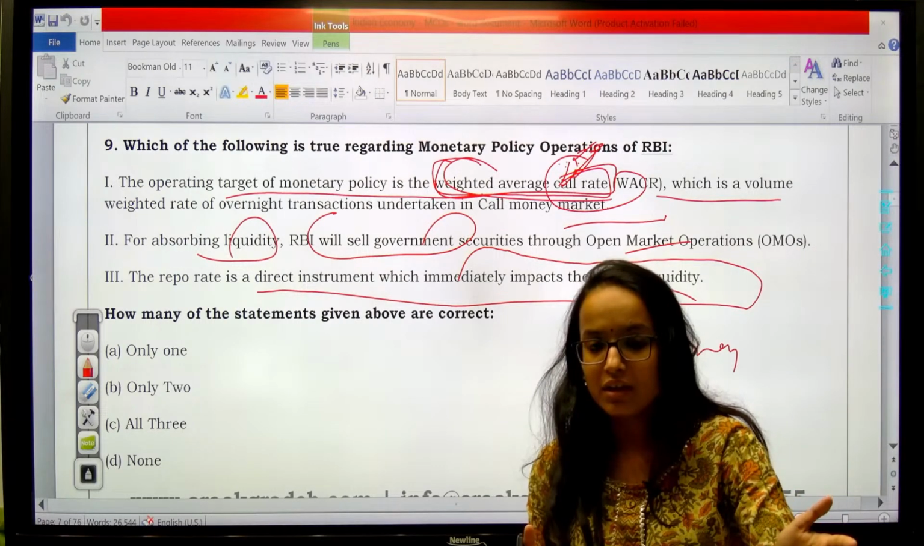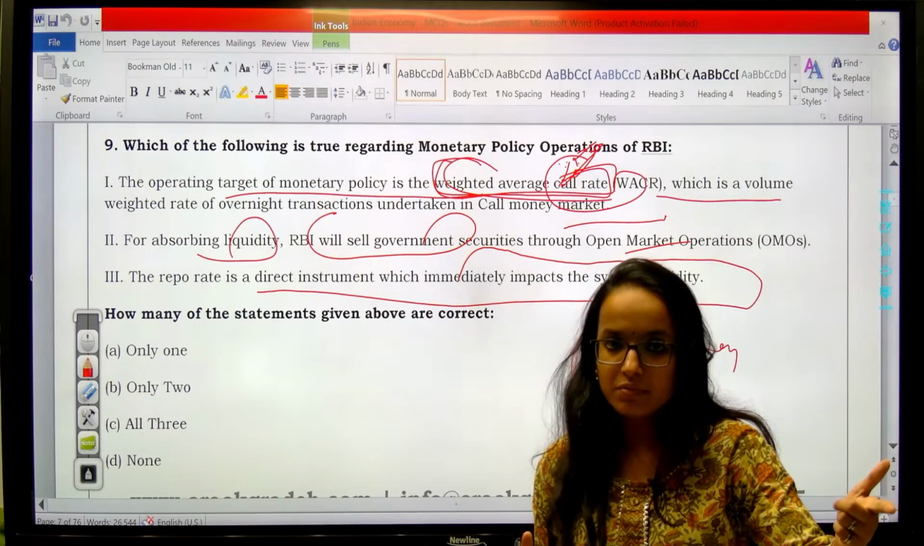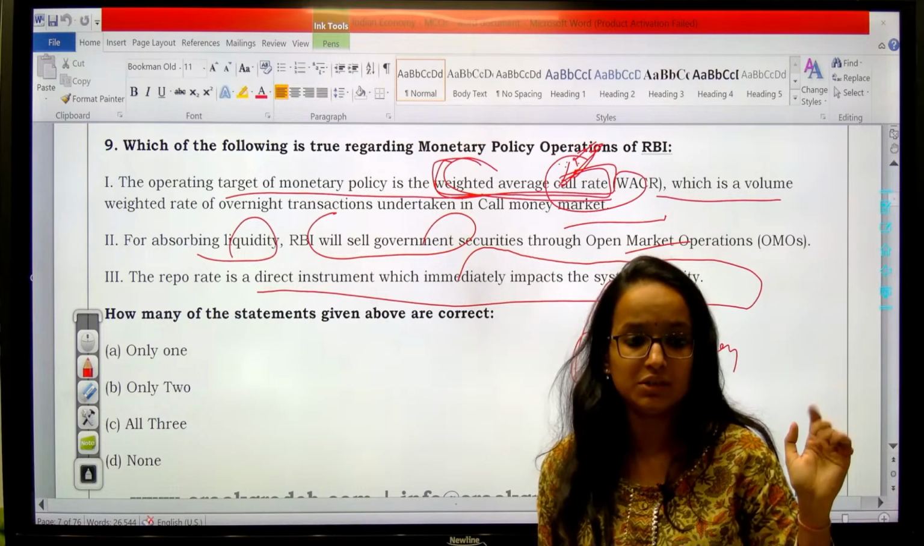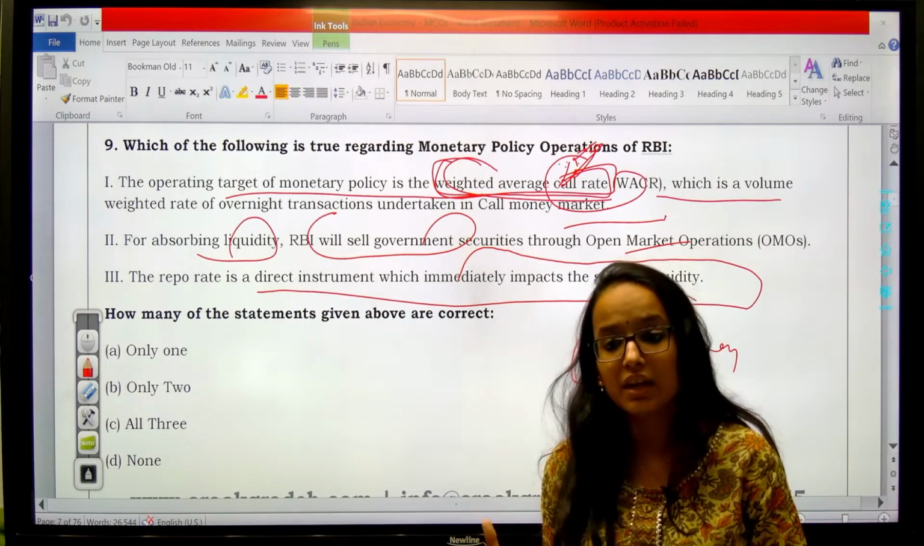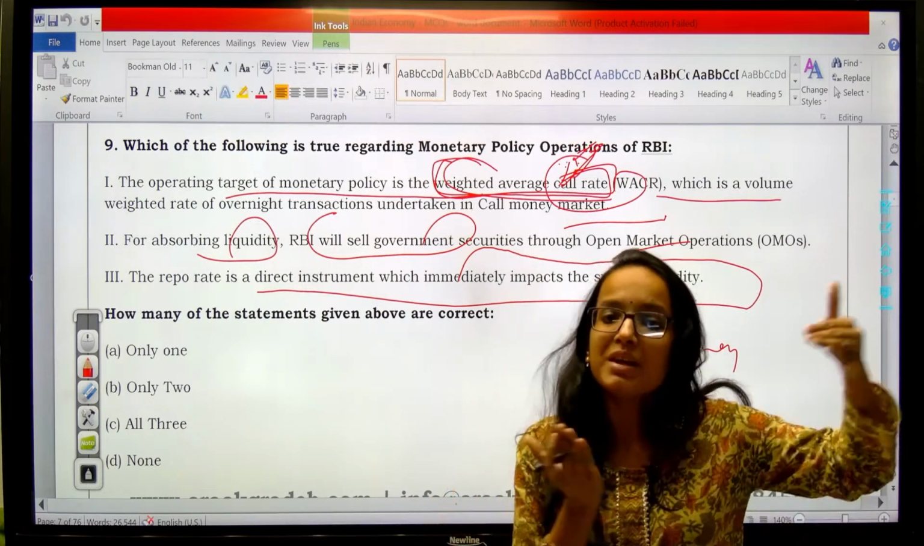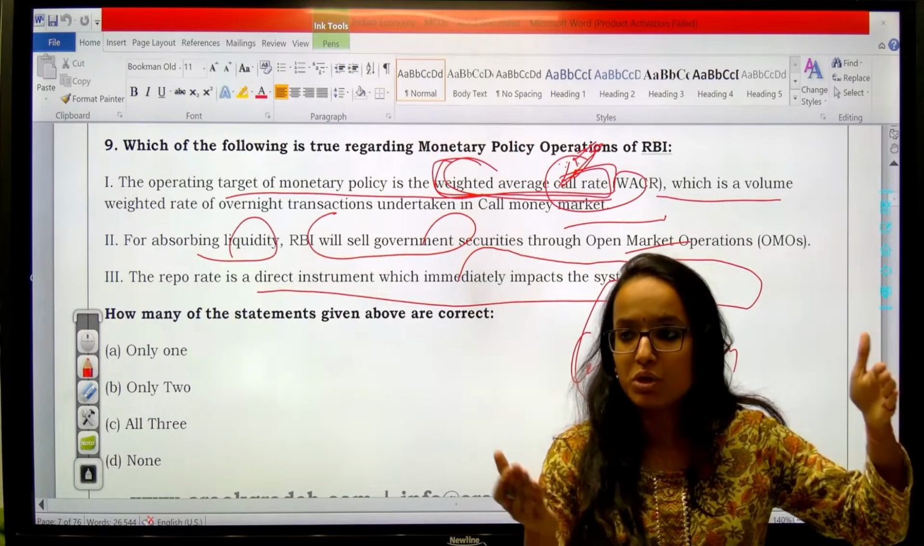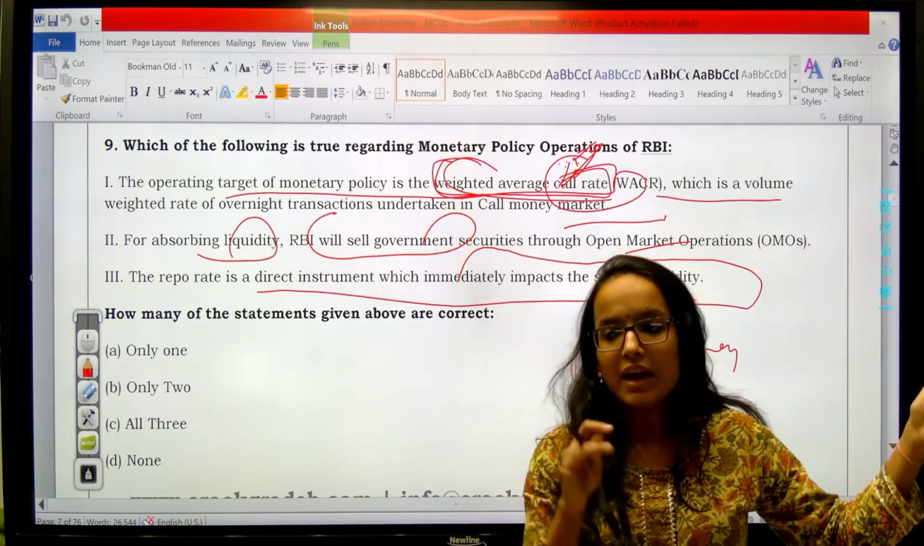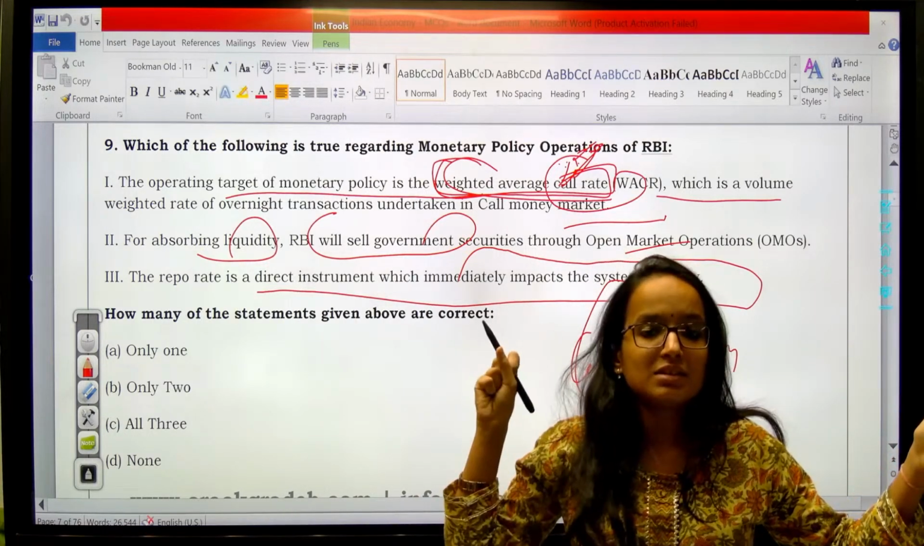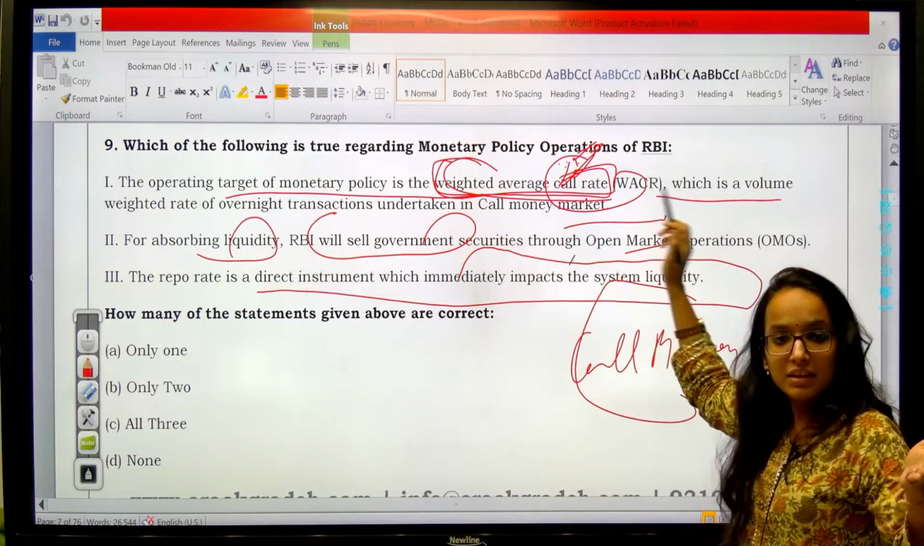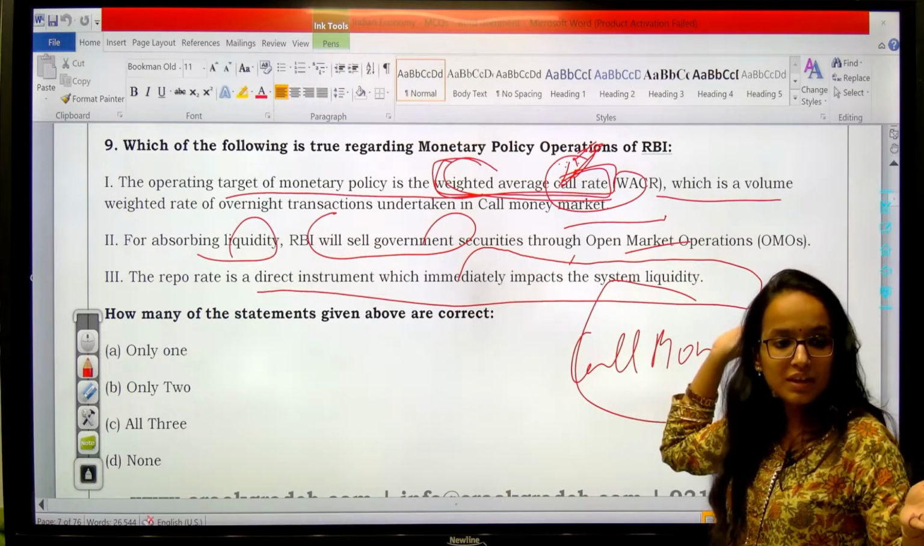Individuals can also buy through a G-Sec account, right? The government securities which RBI sells. So anyone can buy that. When you buy, you are giving money to RBI. So money is flowing from the economy to the RBI. It is absorbing the excess liquidity. So yes, it will sell it, right, for absorbing the liquidity.